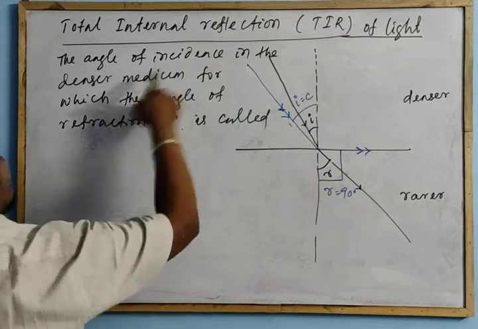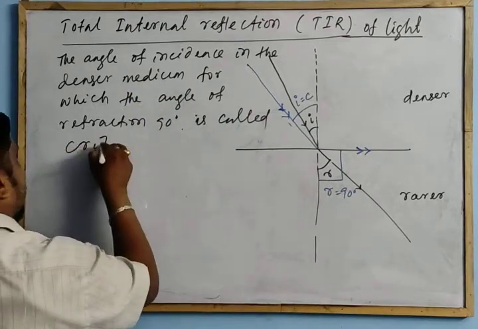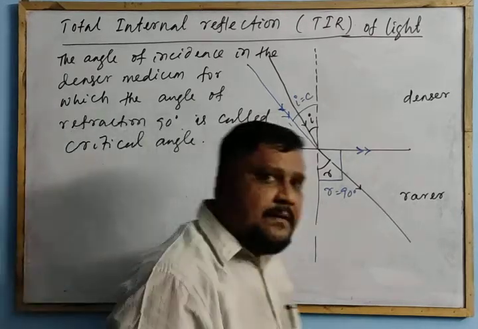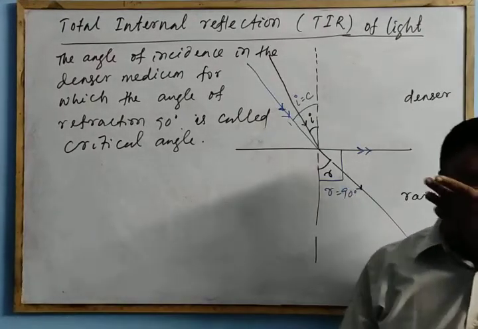The angle of incidence in the denser medium for which the angle of refraction is 90 degrees is called the critical angle. Most important thing.